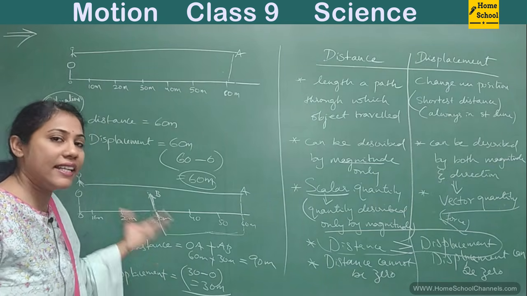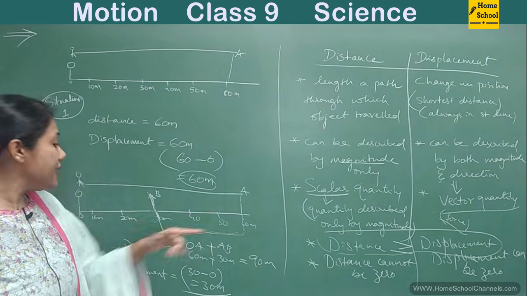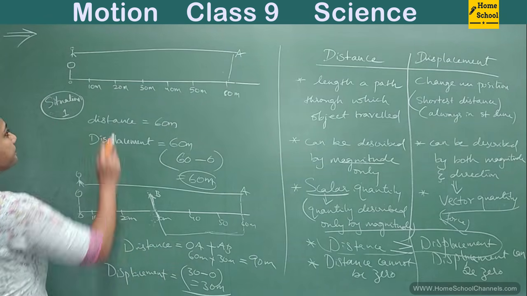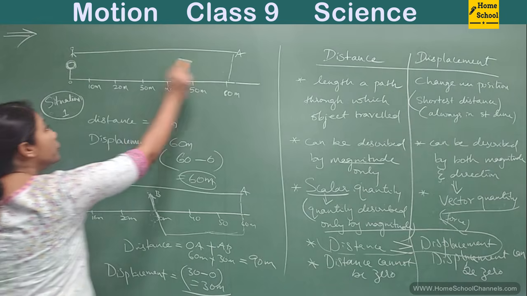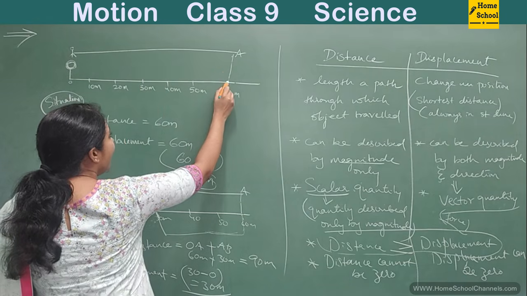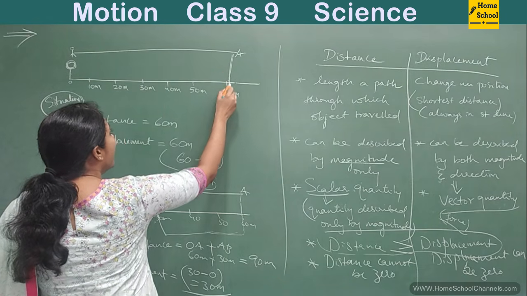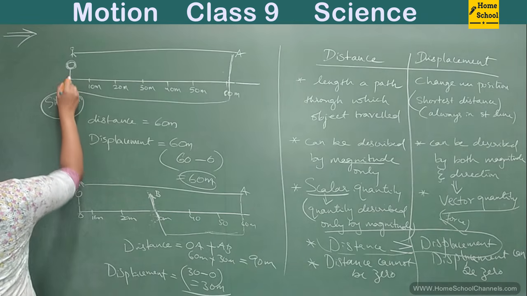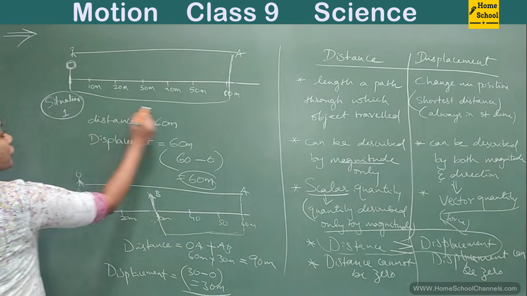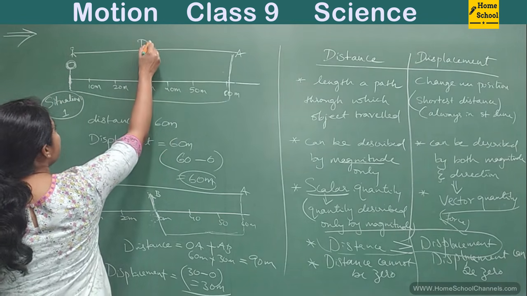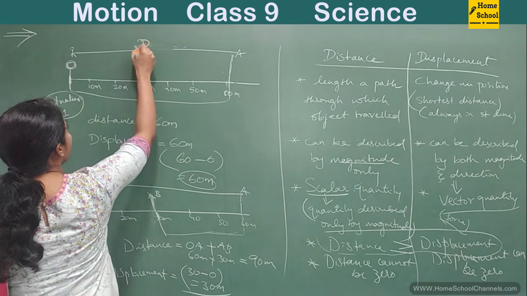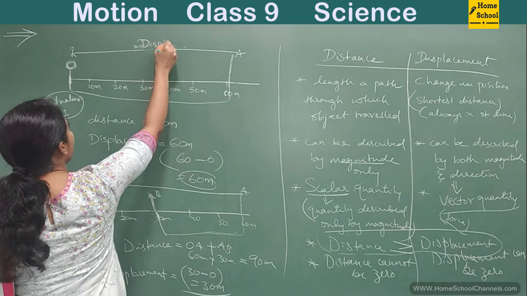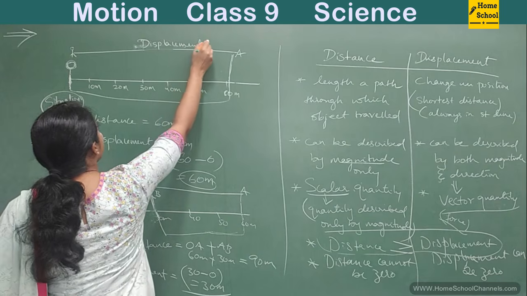Whereas displacement, for example, you started your journey from O, you moved to A, again from here you came back and are standing here. So in this case, what is the displacement, guys? I'm talking about the third case, okay? So hope you understood the third case here, right?